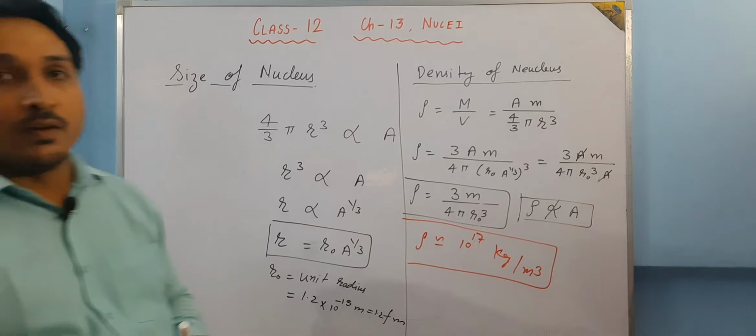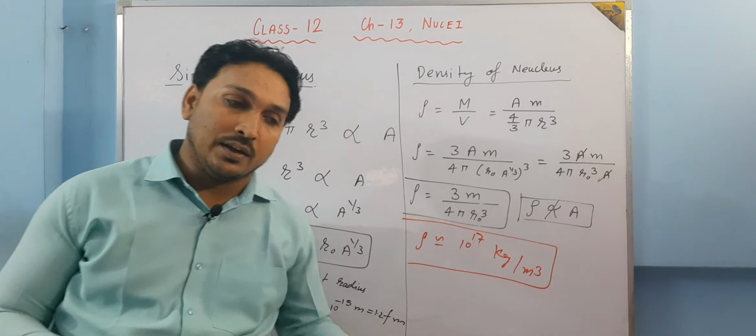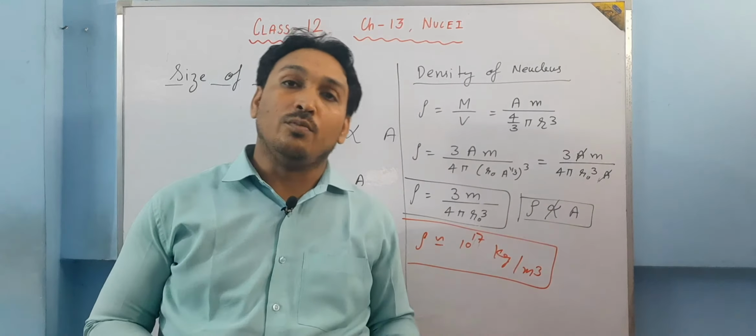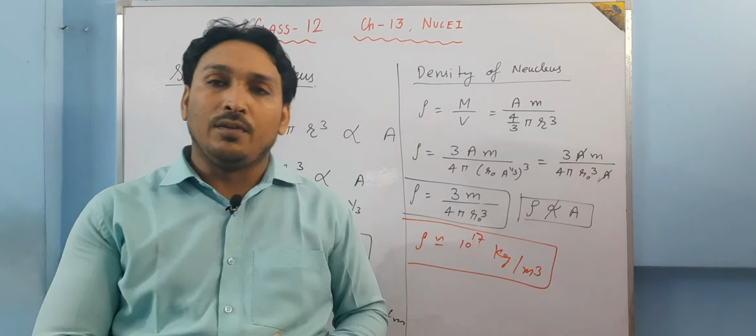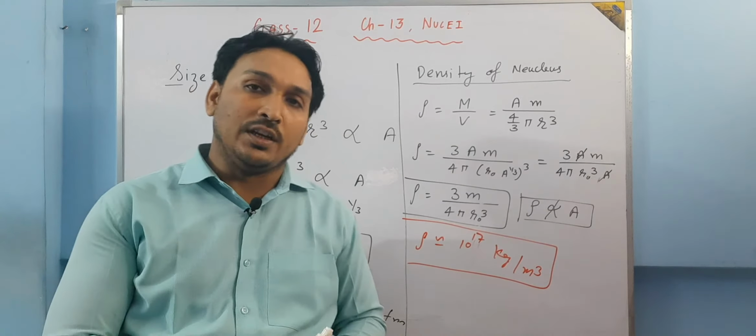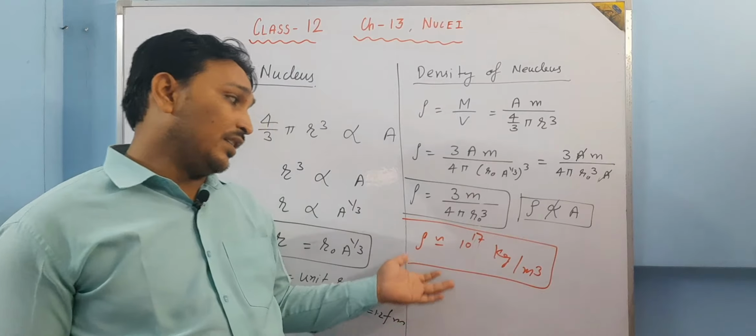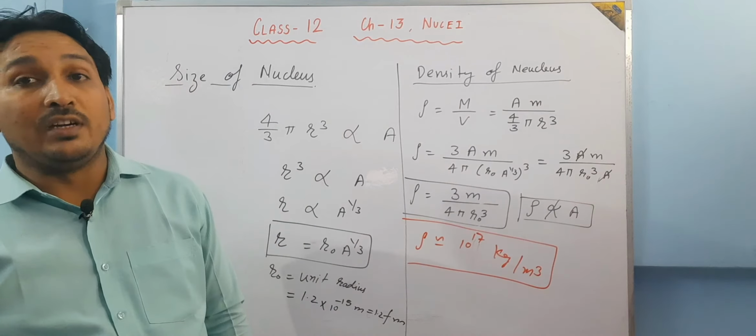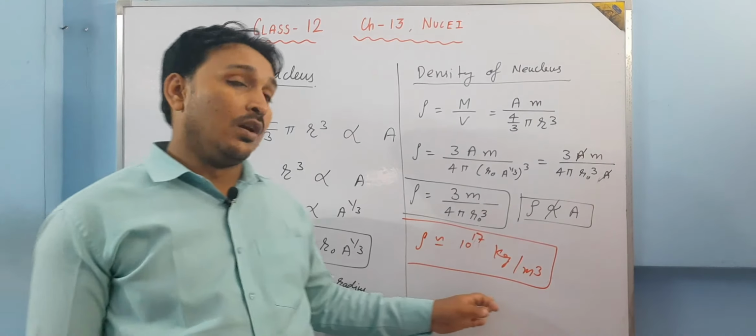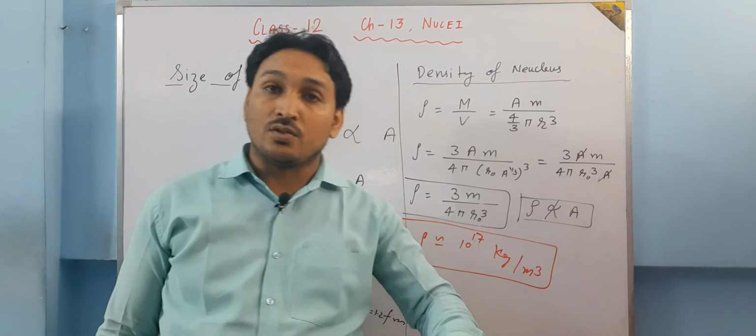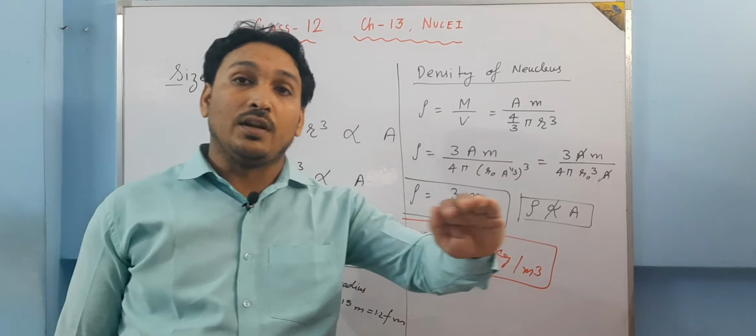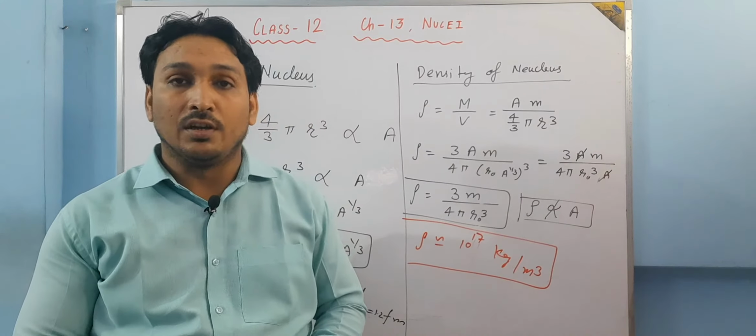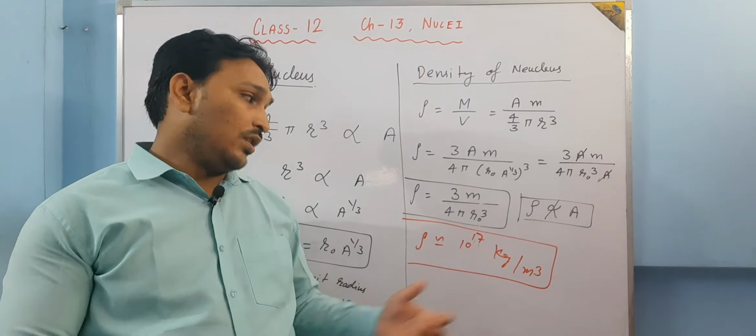Because in day-to-day life, the highest densities we see are of the order of 10 to the power 3 kg per meter cube. But here we are seeing that the density of the nucleus is quite higher. It is 10 to the power 17 kg per meter cube, which is beyond the density of any day-to-day material. So this density is quite high.